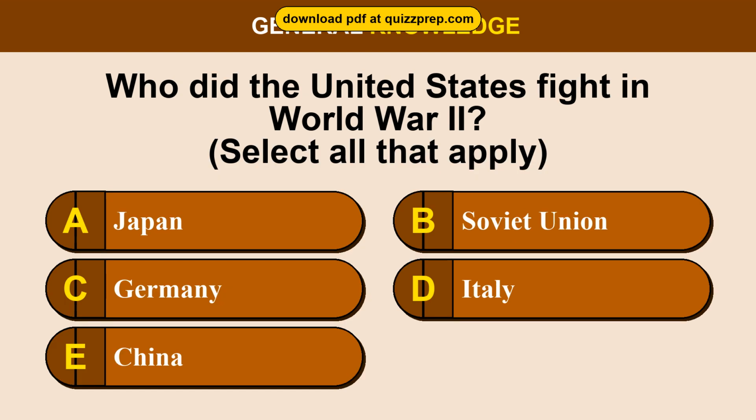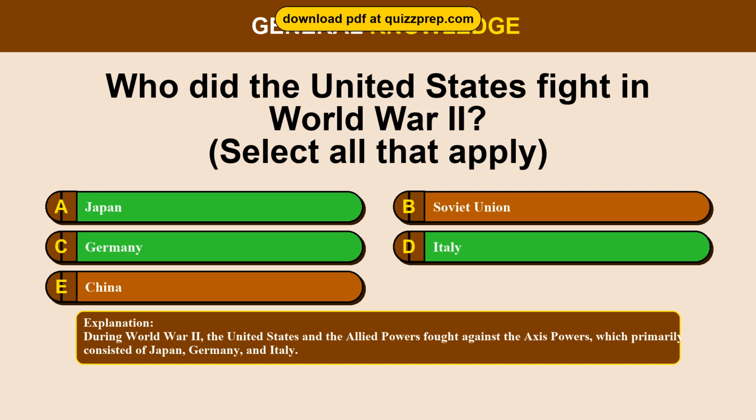Question 40. Who did the United States fight in World War II? Option A, Japan. Option B, Soviet Union. Option C, Germany. Option D, Italy. Option E, China. The correct answers are options A and C and D. Japan, Germany, Italy. During World War II, the United States and the Allied powers fought against the Axis powers, which primarily consisted of Japan, Germany, and Italy.